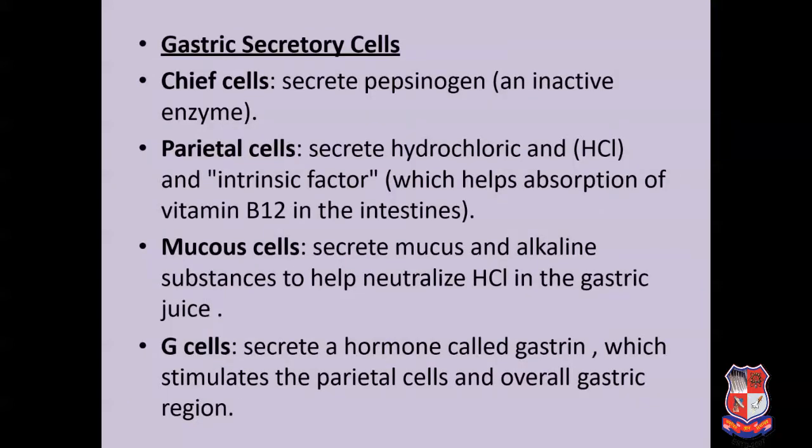The four major types of secretory epithelial cells cover the surface of the stomach and extend down into the gastric pits and glands. These cells are the chief cell, parietal cell, mucus cell and G cell. The chief cell is responsible for secretion of pepsinogen. The parietal cell secretes hydrochloric acid and intrinsic factor, which helps in the absorption of vitamin B12 in the intestine. The mucus cell secretes mucus and alkaline substances to help neutralize acid in the gastric juice, and the G cell secretes the hormone gastrin, which stimulates the parietal cell and overall gastric cells.